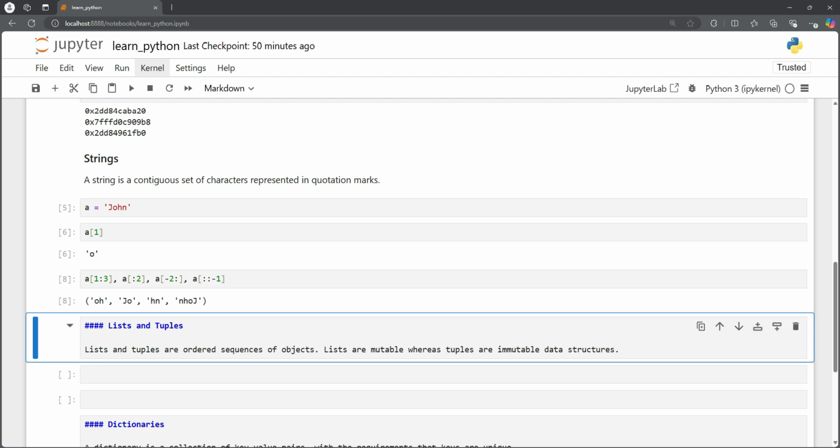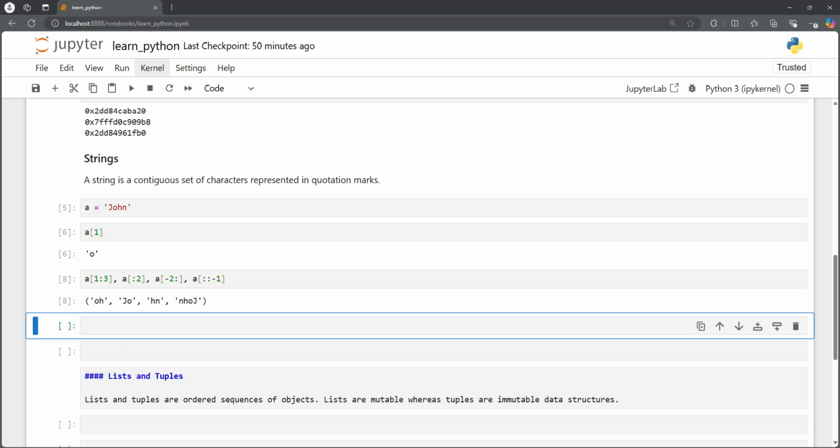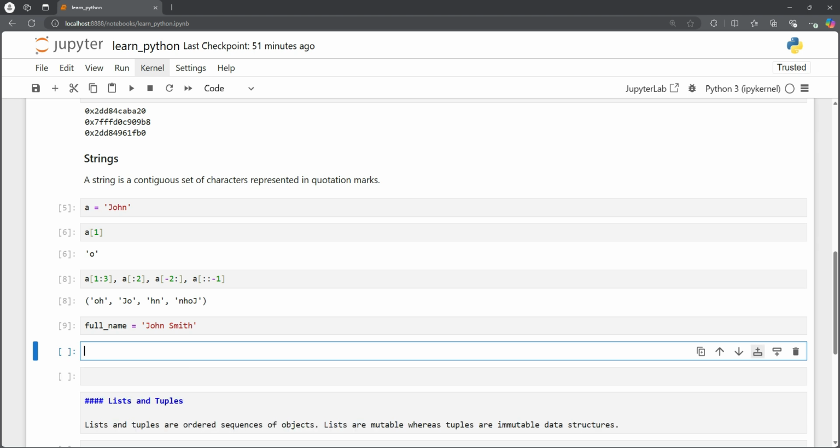We can also use many other functionalities with strings, and these are very, very important in natural language processing as well. So if we know how to use this kind of functionality, for example, we have a long string, or we have a full name, for example, John Smith. Okay, so that's the full name. And if we want to get the first name and the last name out of it, we could quickly use the methodology.